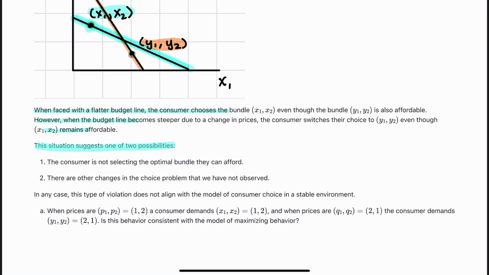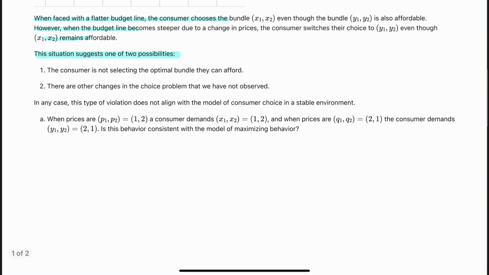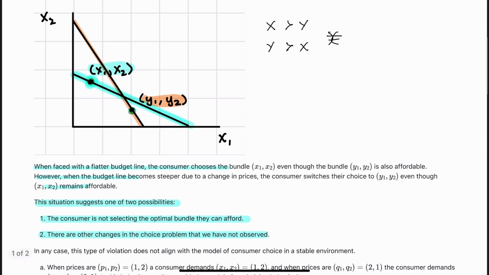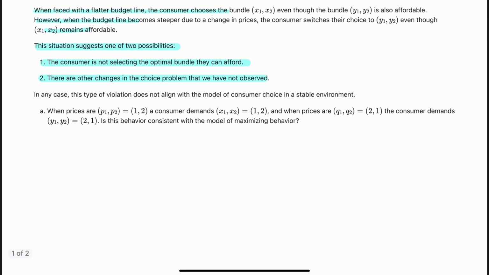So this situation suggests one of two possibilities. If there's a violation of WARP, either the consumer is not selecting the optimal bundle they can afford, so they're not maximizing, or there are other changes in the choice problem that we have not observed. So we make the assumption that things are stable between the consumer choosing this and the consumer choosing this, but that might not be holding. In any case, this type of violation does not align with the model of consumer choice in a stable environment.